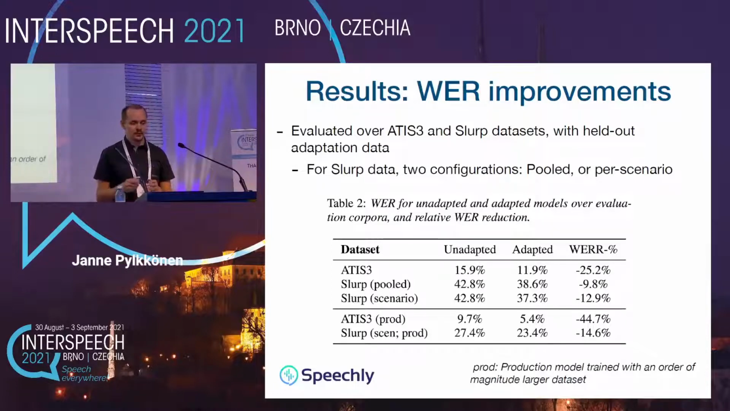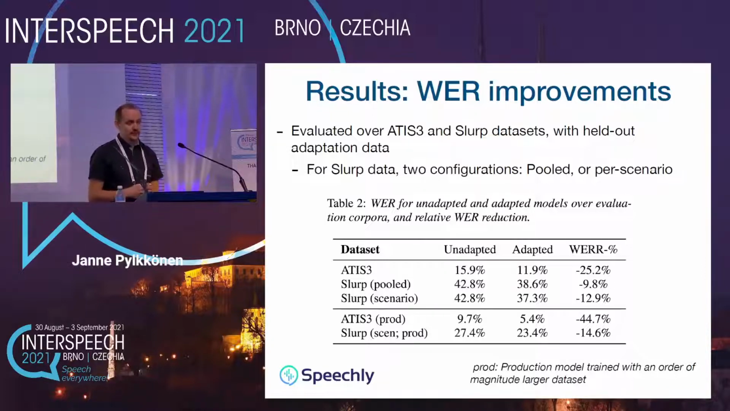One where all the SLURP data was pooled together for a single adaptation, and another one where each of these 18 scenarios, the utterances were used separately for separate adaptations and evaluated with the corresponding per scenario evaluation data. And this means that the amount of the adaptation data in the per scenario case is only some hundreds of utterances. So the table from the paper shows the main results, the word error rate reductions achieved with the adaptation.